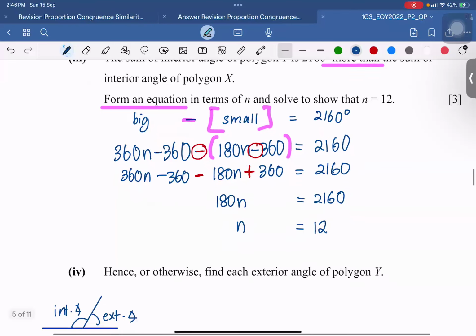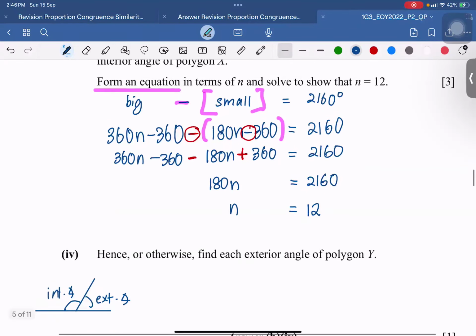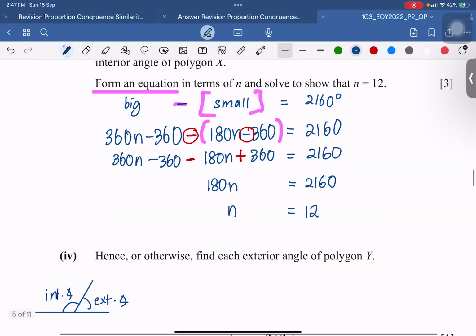All right. Hence or otherwise, find the exterior angle of polygon Y. There are two methods to solve for the answer. Exterior angle equals 180 minus interior angle, but you need to go and find the interior angle some more. Or rather, the exterior angle can be found because the total sum of exterior angles adds up to one full circle.